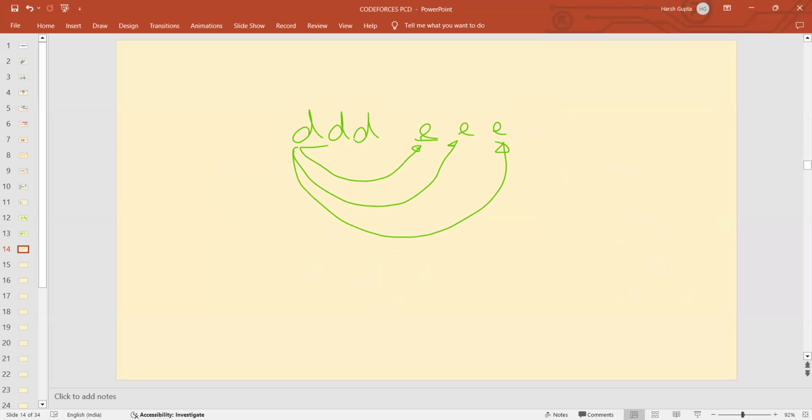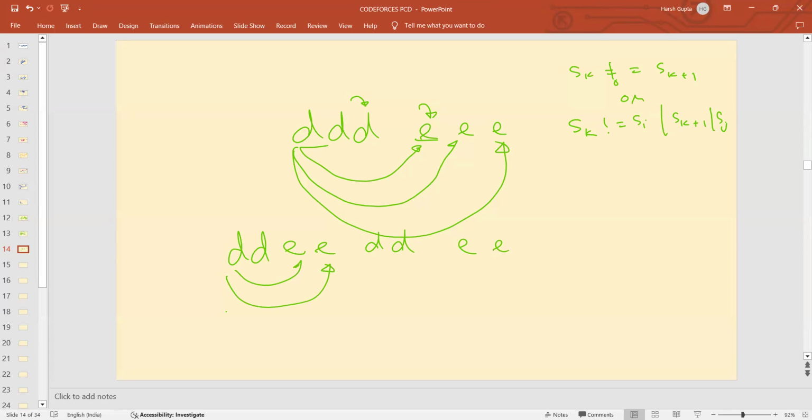Because if you take D and E, you will never get a case where Sk is not equal to Sk plus 1. And if you select k over here, Sk will be equal to Si and Sk plus 1 will be equal to Sj. So either the condition that Sk should not be equal to Sk plus 1 will not be met, or the condition that Sk is not equal to Si or Sk plus 1 is not equal to Sj will not be met. Yeah, you can make this repeating only 2 times, but again, what's the logic? So if you want this, you want this. So again, over here, these pairs are also not possible, isn't it?